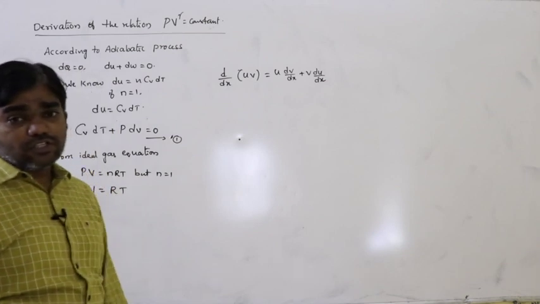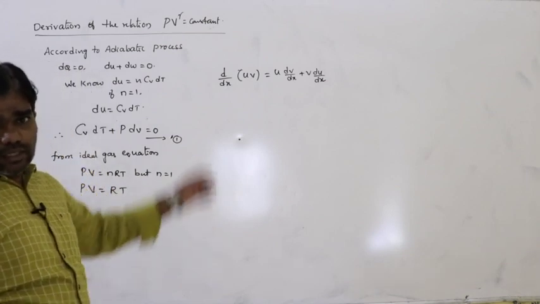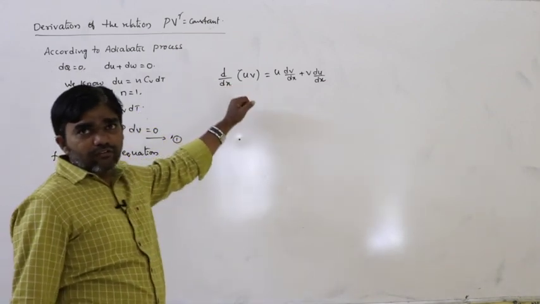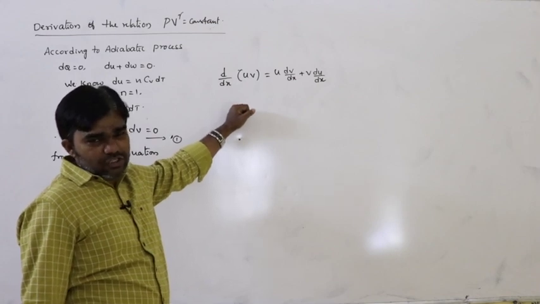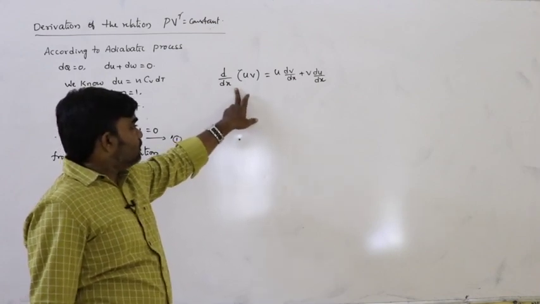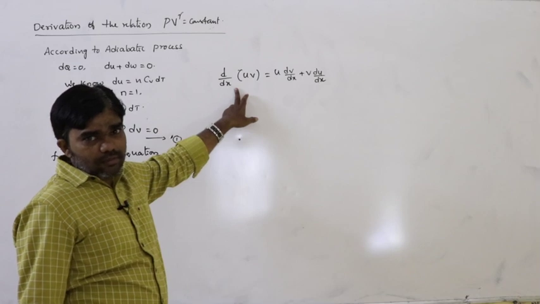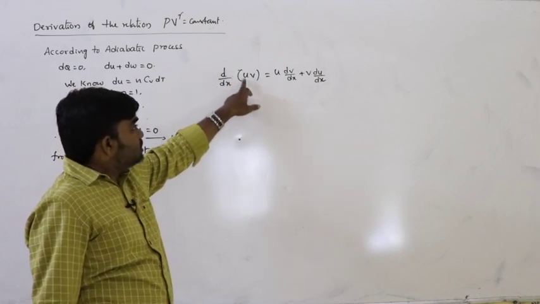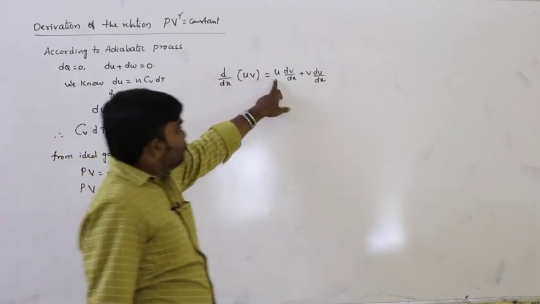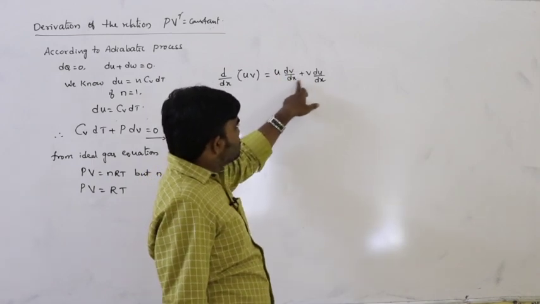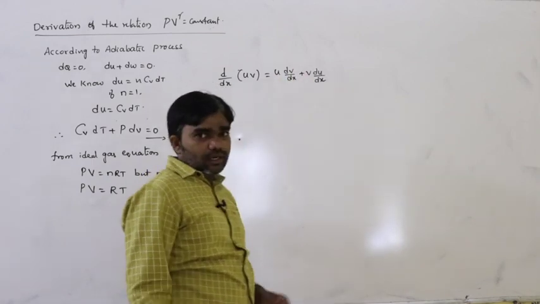So this is the differentiation of uv formula. In mathematics you have the chapters definite integration and indefinite integration, but especially BPC people, you must remember this: d/dx of uv is u dv/dx plus v du/dx.